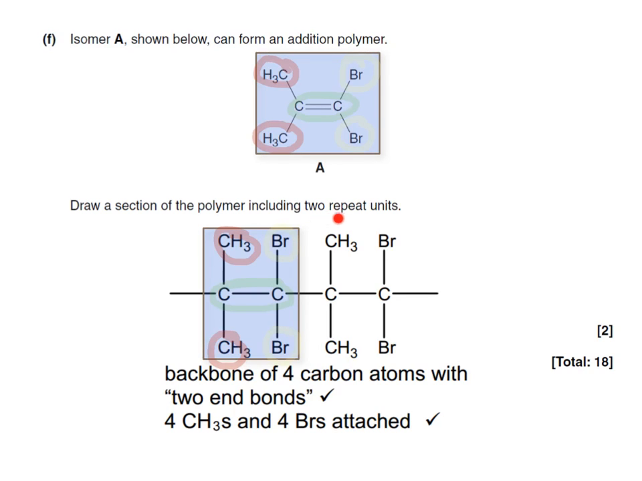To draw the 2 repeat units, what you have drawn in 1 repeat unit, you copy exactly right next to it, ensuring that the bond here is left open, as well as the bond here is left open.